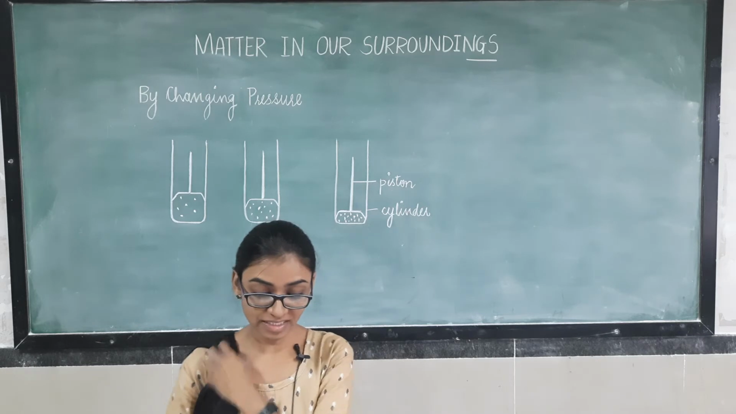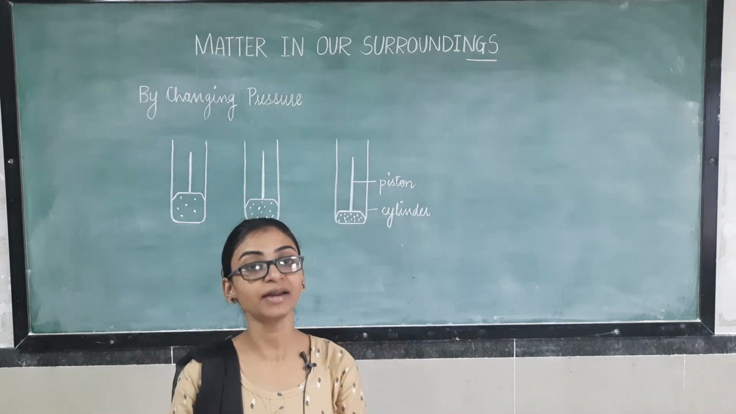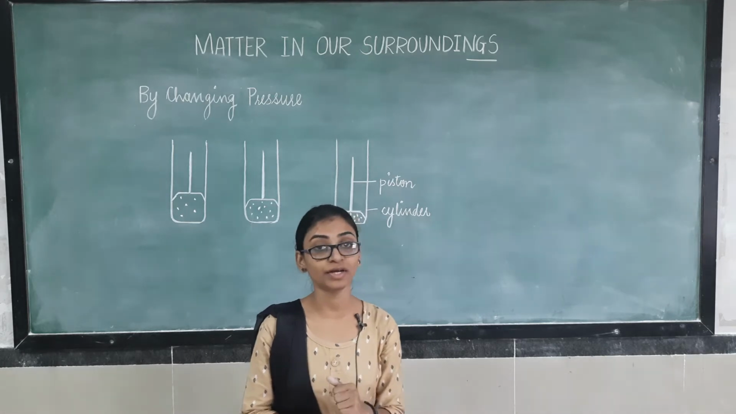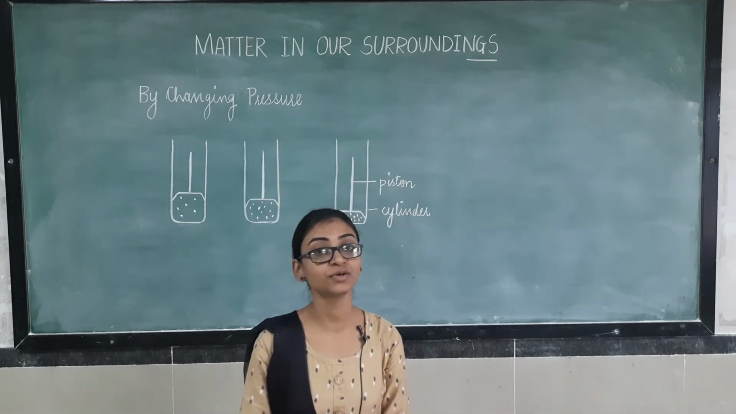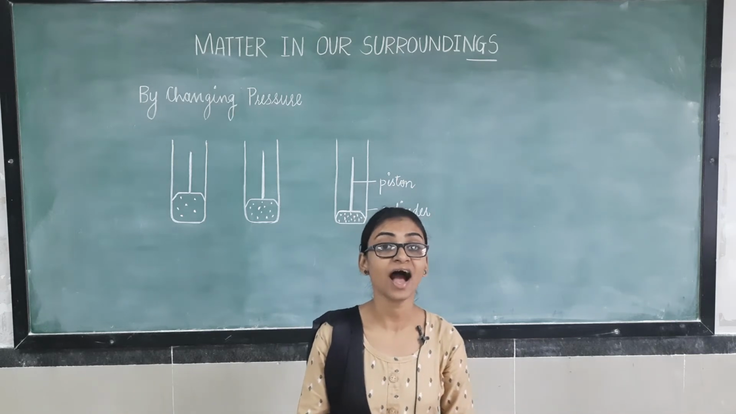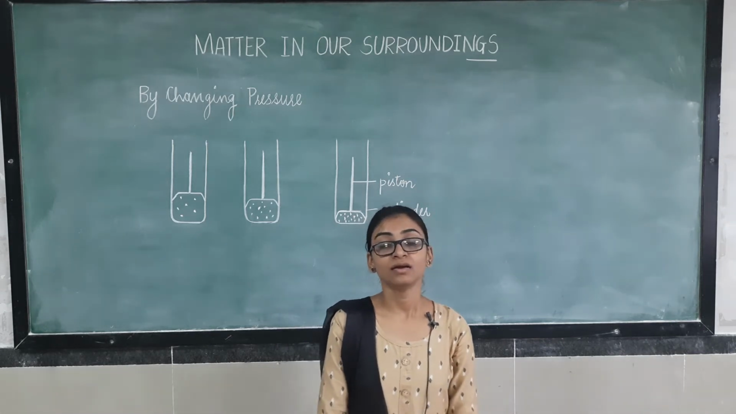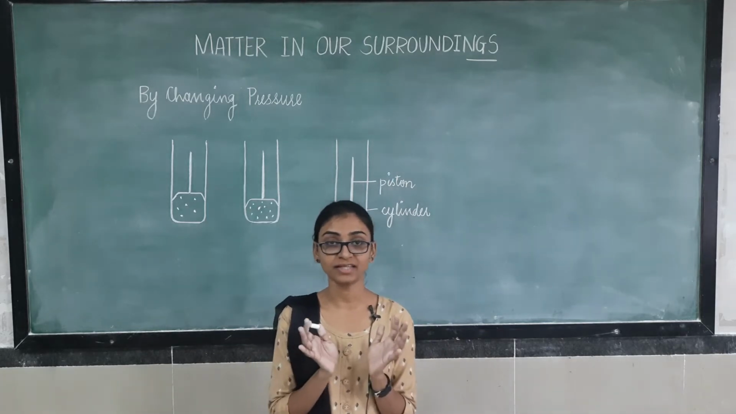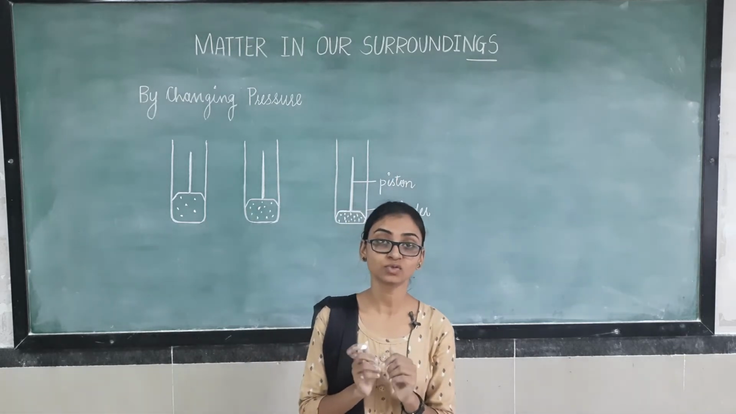Now we will see one example where we are decreasing the pressure. Again we will take the example of solid CO2. Solid CO2 is known as dry ice. Okay. It is in solid form as more pressure is applied. That's why it is converted into solid form.